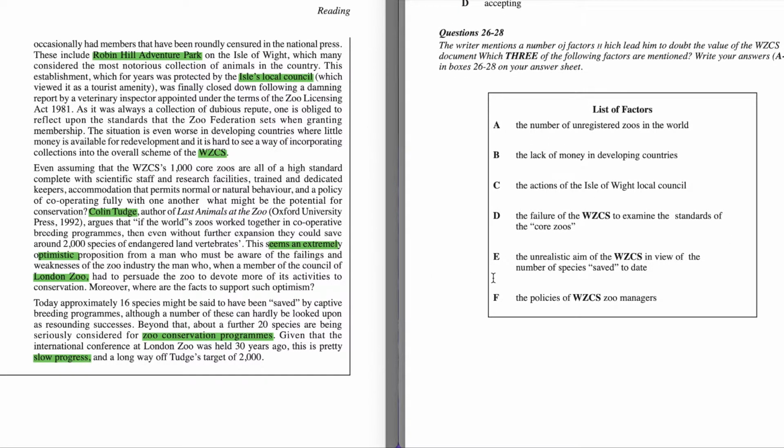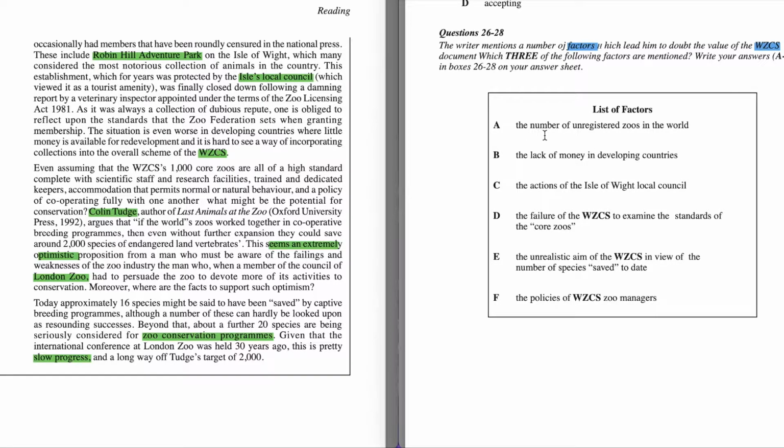So questions 26 to 28, the writer mentions a number of factors which lead him to doubt the values of WZCS document, which of the following factors are mentioned. Write your answer A to F in the boxes 26 to 28 on your answer sheet. So they're gonna say about factors, 3 factors about this program.